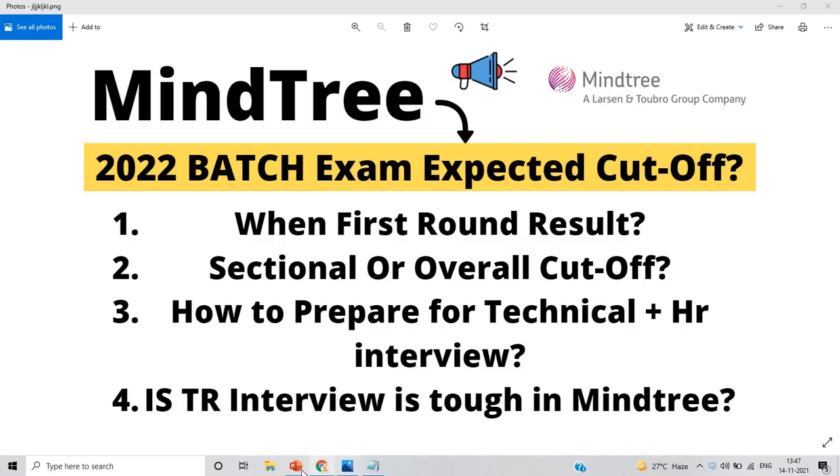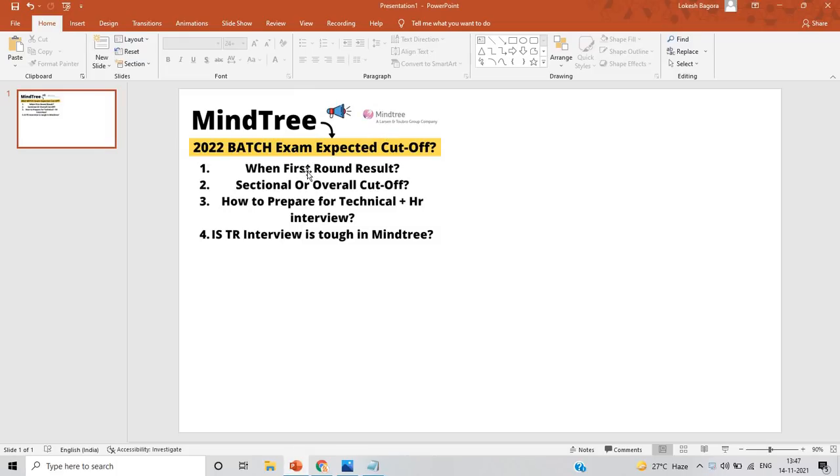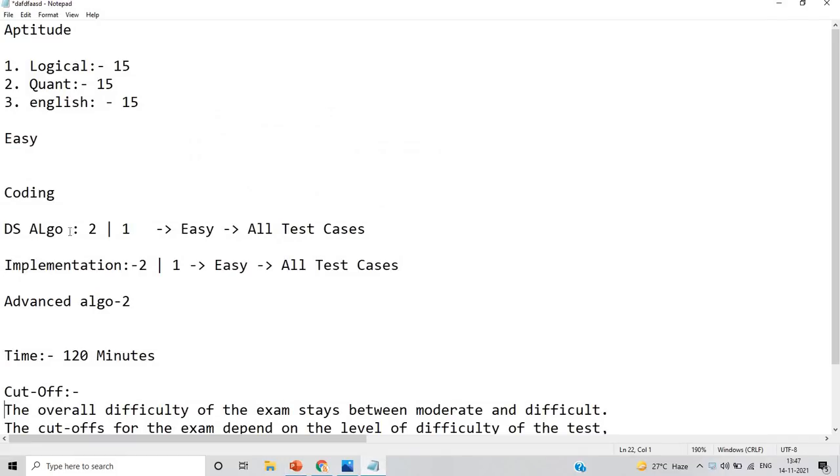So I am making this point related to the first round result. As you can see on my screen, if I talk about yesterday's exam pattern for aptitude, there is a logical, quant and English section and each has 15 questions, and the level is easy to medium. I talked to so many candidates about the aptitude test. The pattern is logical, quant and English, and the level of aptitude is easy.